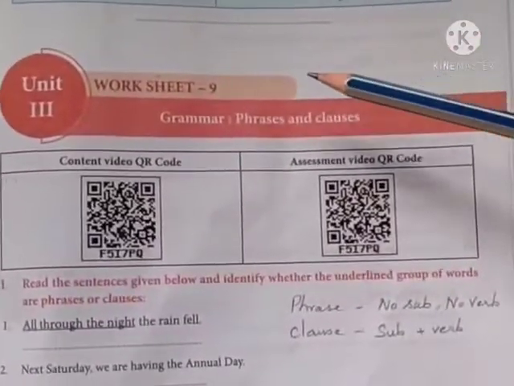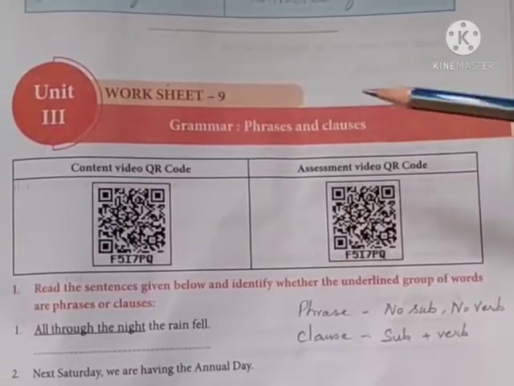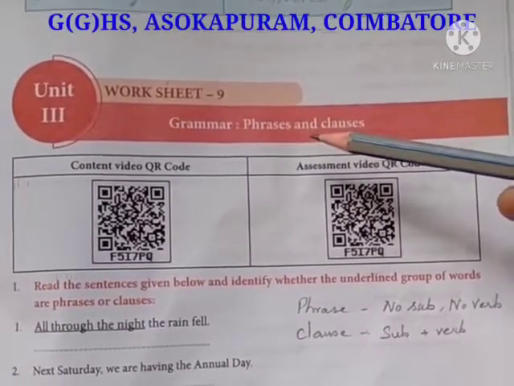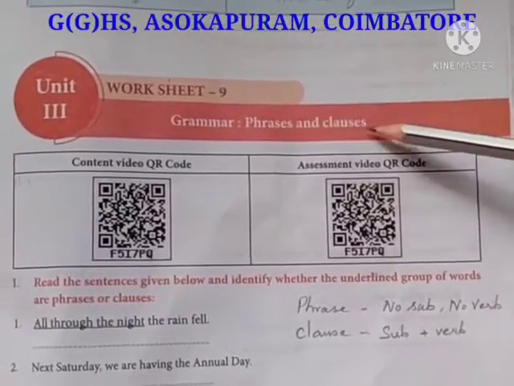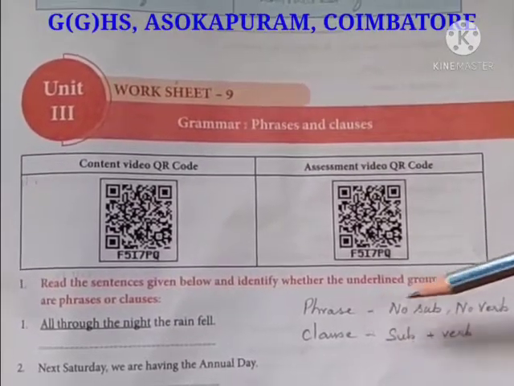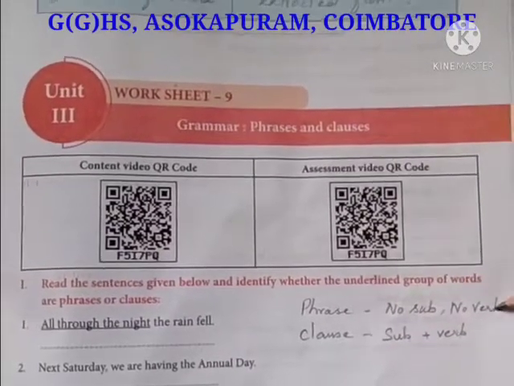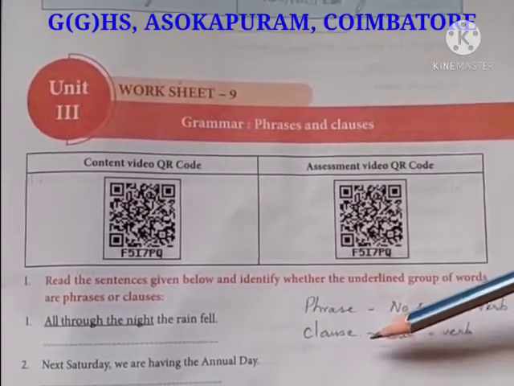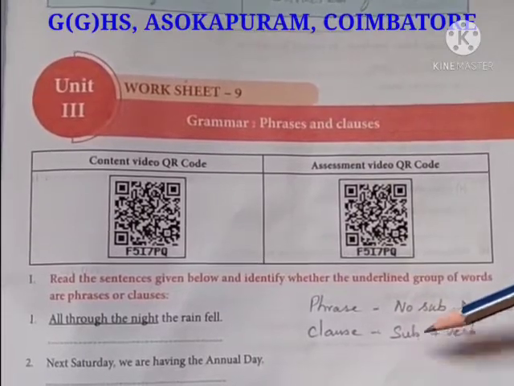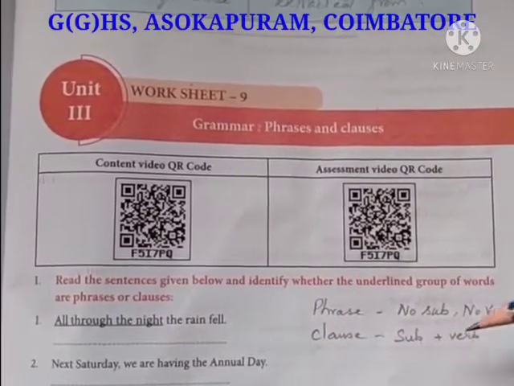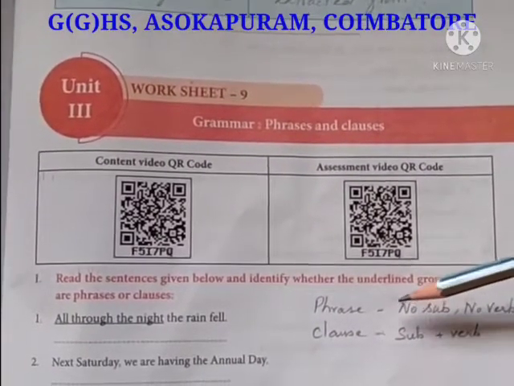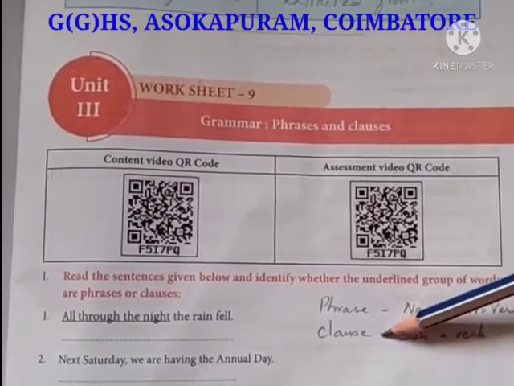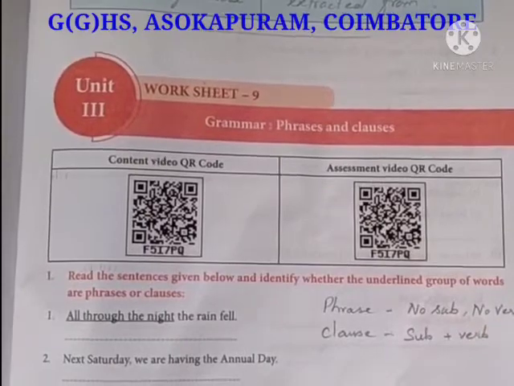Today we are going to see worksheet number 9, grammar, phrases, clauses. The simple difference between phrases and clauses is that a phrase will not have a subject or a verb. It is just a group of words, whereas a clause will have a subject and a verb. Okay, this is the simple difference. By looking at a sentence, you can easily identify a phrase and a clause. A clause will have a subject and a verb.